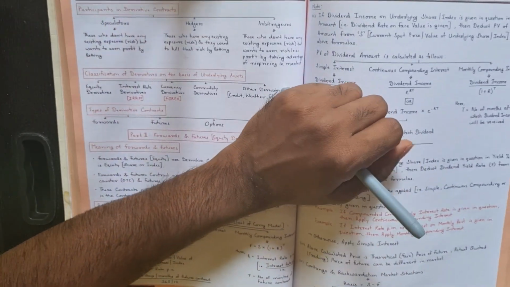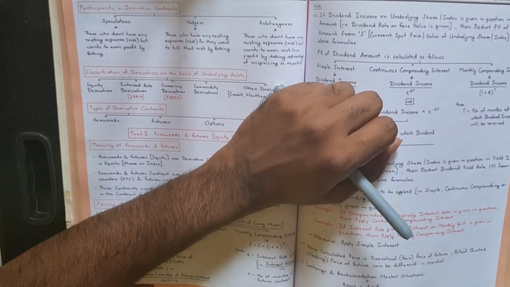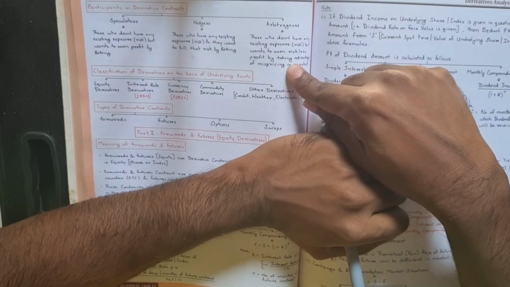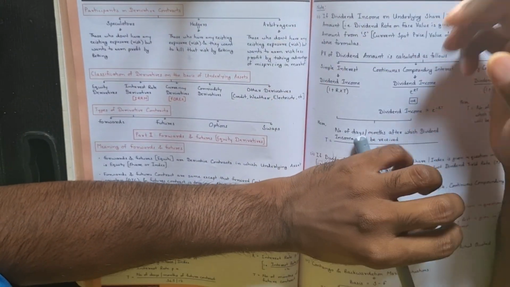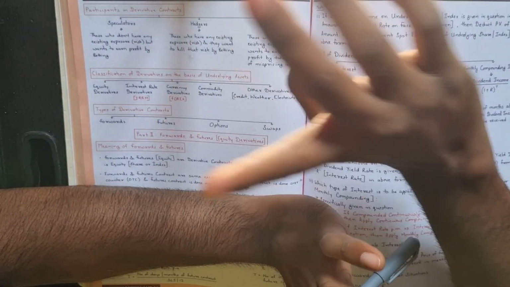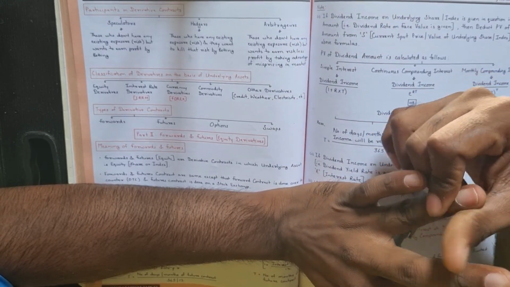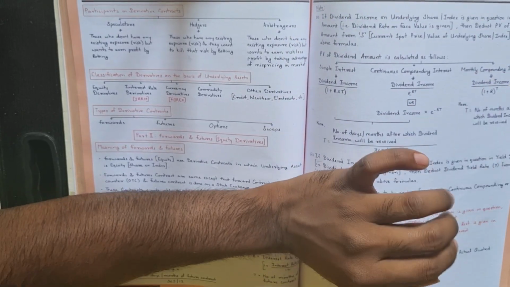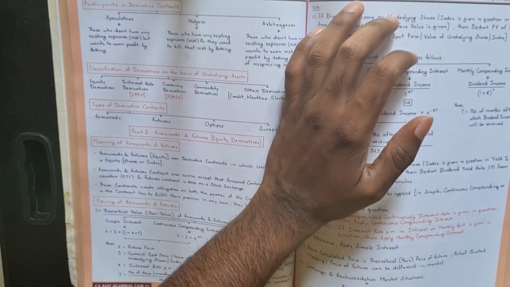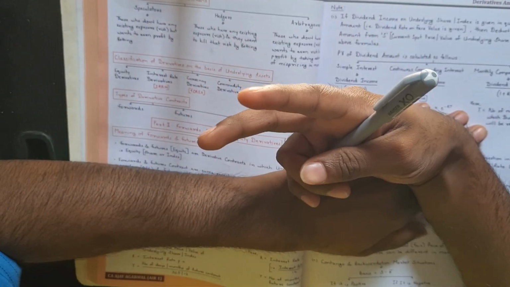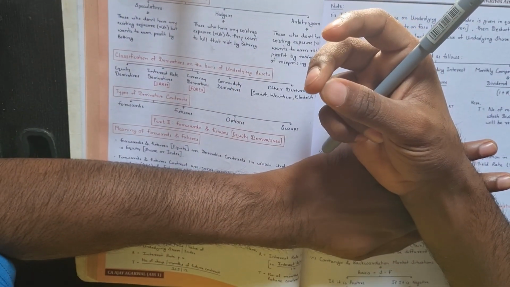And who are arbitrators? Arbitrators are scalpers. Like speculators they do not have any existing exposure, but they want to earn riskless profit by taking advantage of mispricing in the market. In arbitrage, there are two markets in India, NSE and BSE, right?